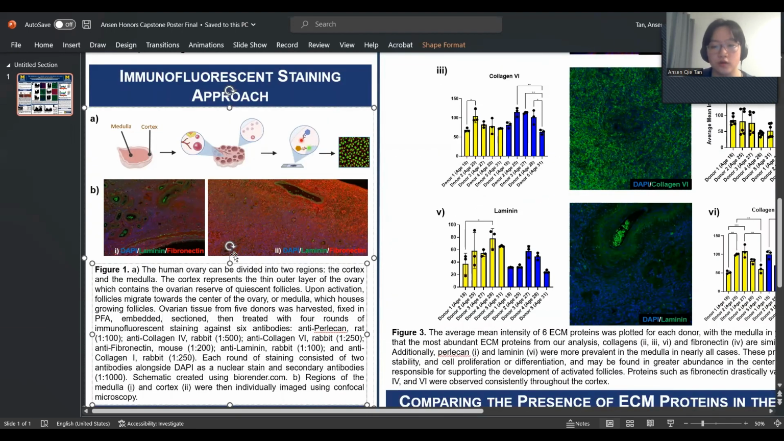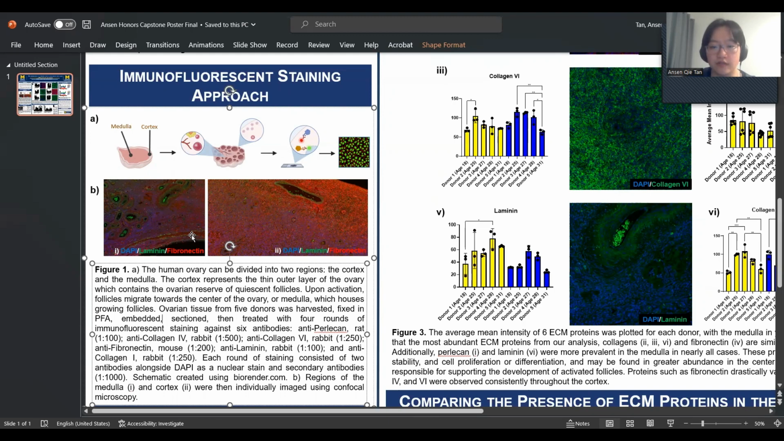So ovarian tissue samples were harvested and fixed in PFA. Then they were sectioned using the microtome, and each section contains fragments from the cortex and medulla. And with a total of 4 rounds of staining, each section will be stained using these antibodies alongside DAPI, which targets nucleic DNA fixed in cells, so that we can visualize the total number of cells within the defined region.